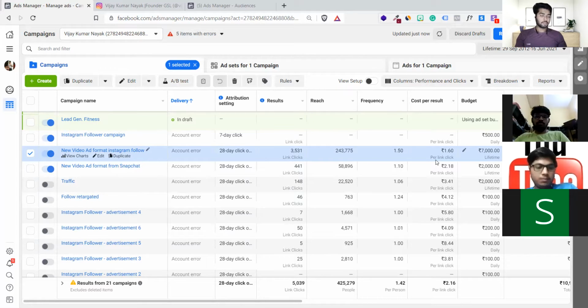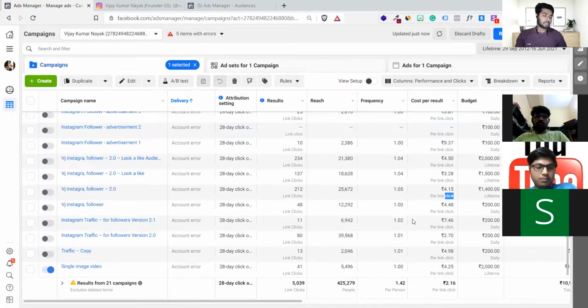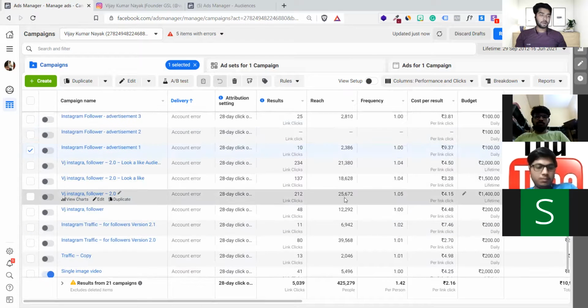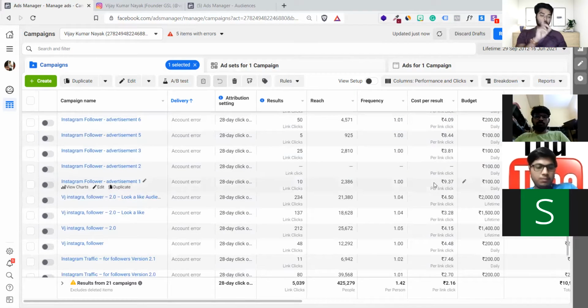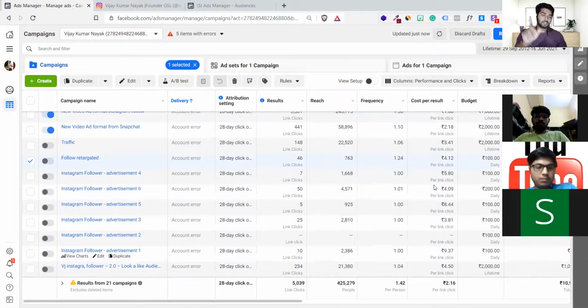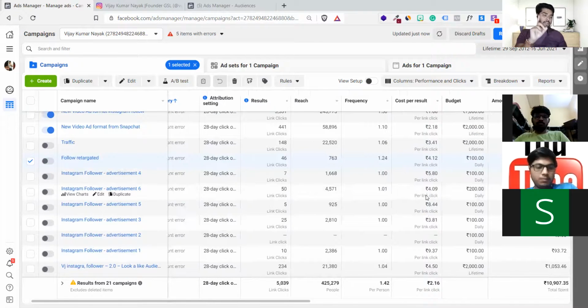Facebook does nothing, Facebook will never help you reduce the cost. You have to create your own audience, test it. If Facebook helped, it would have helped me where the cost had gone to 7 rupees, 9 rupees. Why would I have to stop it and create another one? Facebook will indicate it's time to change something, but Facebook will never do it automatically. Facebook will indicate for sure that this campaign is not working well.